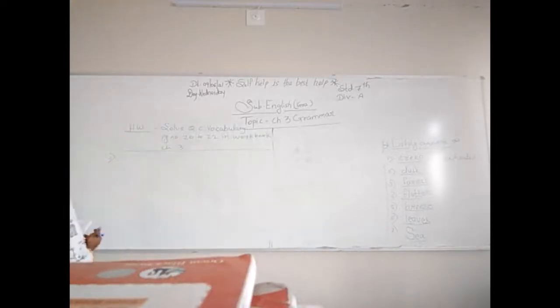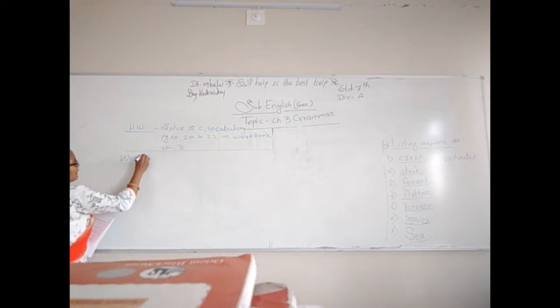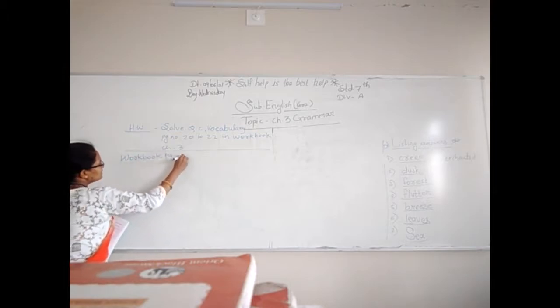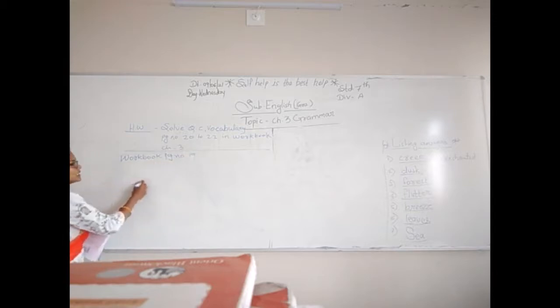Complete these sentences with the kinds of adjectives mentioned in the bracket. Page number 19, here, workbook, page number 19.